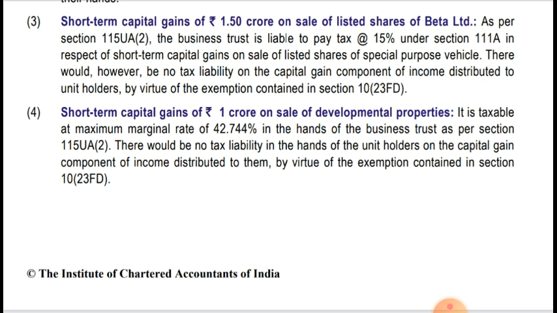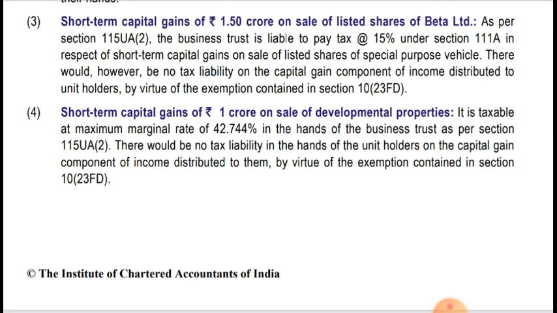0.44%. How have they computed that? That is 30% plus 37% surcharge plus 4% health and education cess. So it will come to 42.744% in the hands of the business trust as per section 115UA(2). There would be no tax liability in the hands of the unit holder on the capital gain component of income